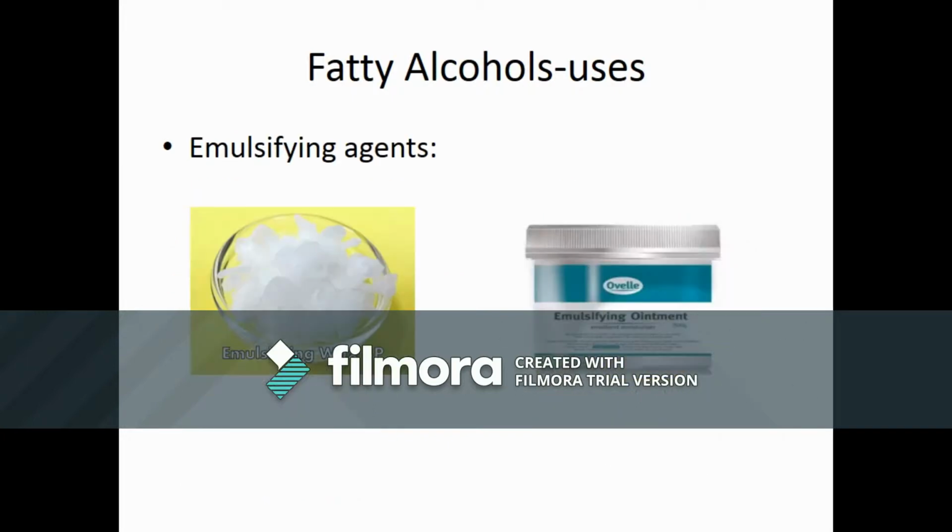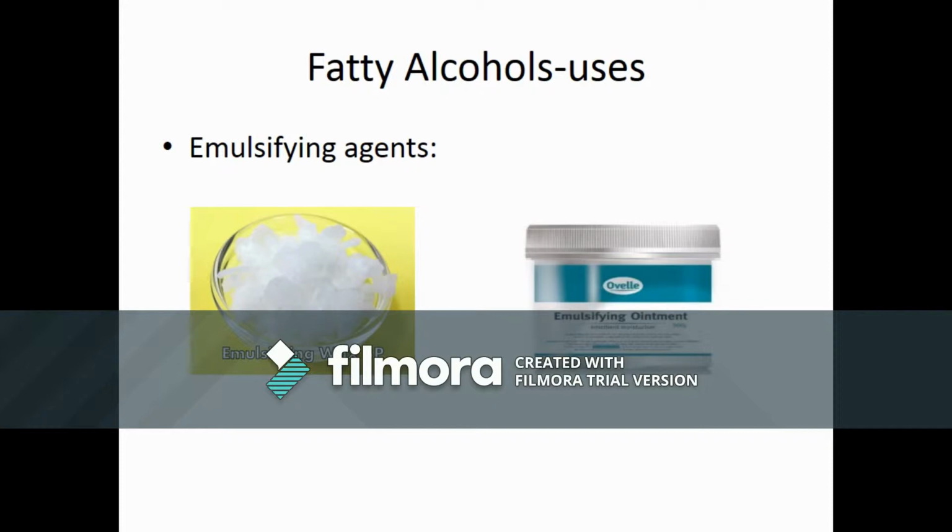Moreover, fatty alcohol can be used to produce emulsifying agents, which are substances that are soluble in both fat and water and enable fat to be uniformly dispersed in water as an emulsion. Foods that consist of such emulsions include butter, margarine, salad dressings, mayonnaise, and ice cream. Stabilizers maintain emulsions in a stable form.